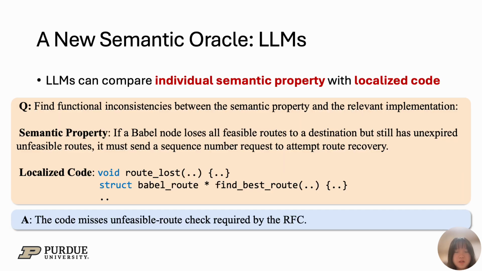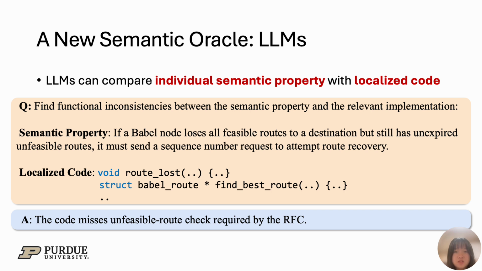So, how can we address this gap? Our key idea is to use large language models as a new kind of semantic oracle. LLMs can directly compare individual semantic properties from the RFC with localized code in the implementation. For example, we can ask a large model a simple question: find any functional inconsistency between this RFC rule and this piece of code. The model correctly identifies the issue.